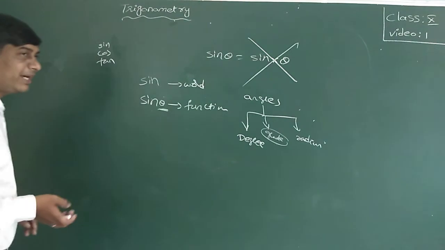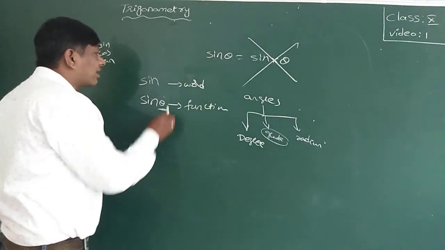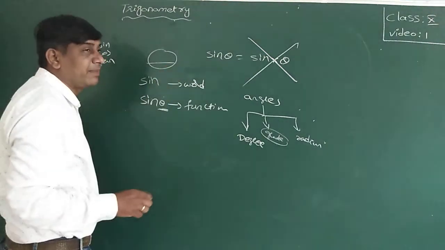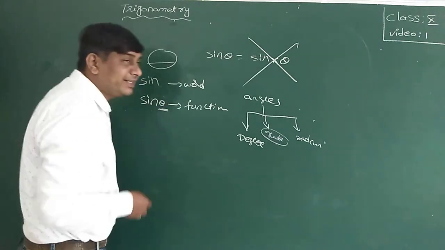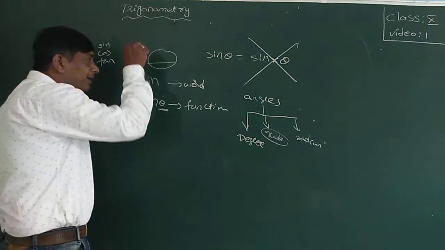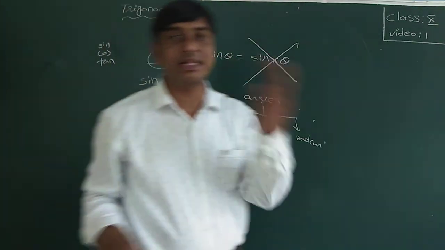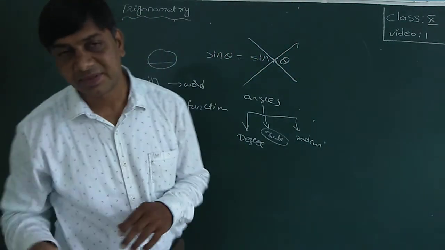Greek mathematicians used the chord of a circle, whereas Indian mathematicians replaced the chord with the half chord.